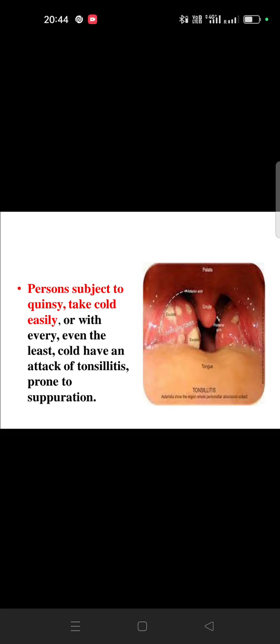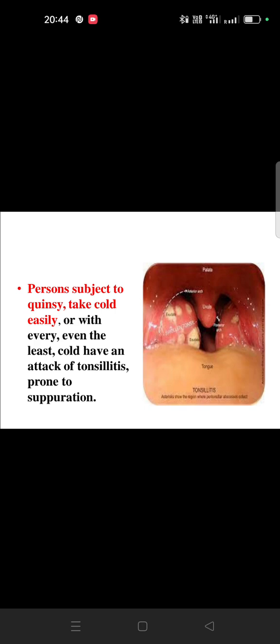Another symptom: person subject to quinsy, takes cold easily. Means a person is always suffering from quinsy. Quinsy means a person is always suffering from tonsillitis. Tonsillitis means there will be an inflammation of the tonsil.